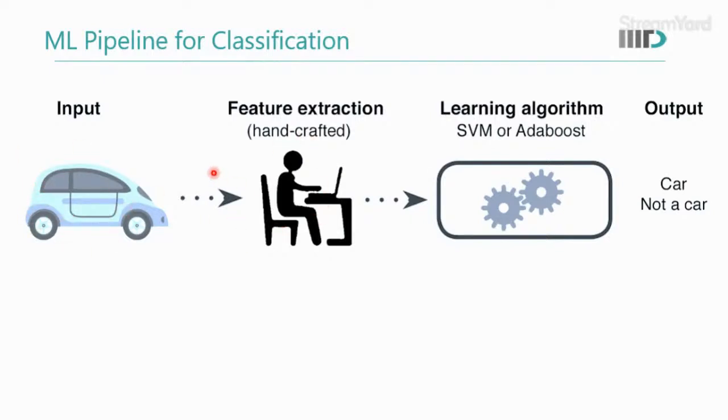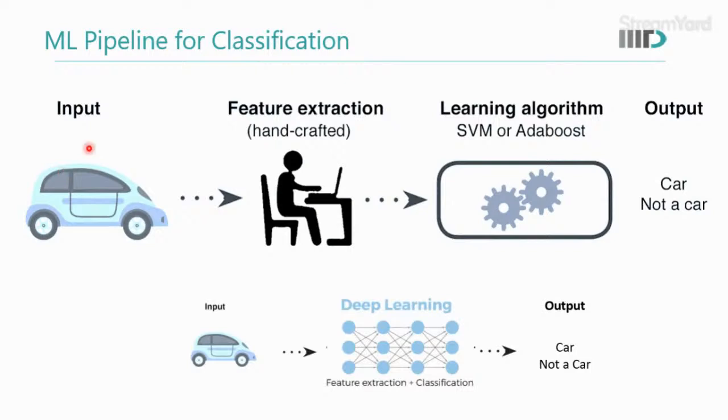So we try to identify all the features that are there, and then we have a learning algorithm, for example, support vector machine or AdaBoost, and this algorithm learns from these features which category this belongs to, whether it is a car or not a car. That means we are doing image classification. The image is of a car or not of a car. Nowadays we use deep learning, where we directly give the input and it does both things, feature extraction and classification. We are not doing manual feature extraction. It will learn the features as well, and then it will say whether it is a car or not.